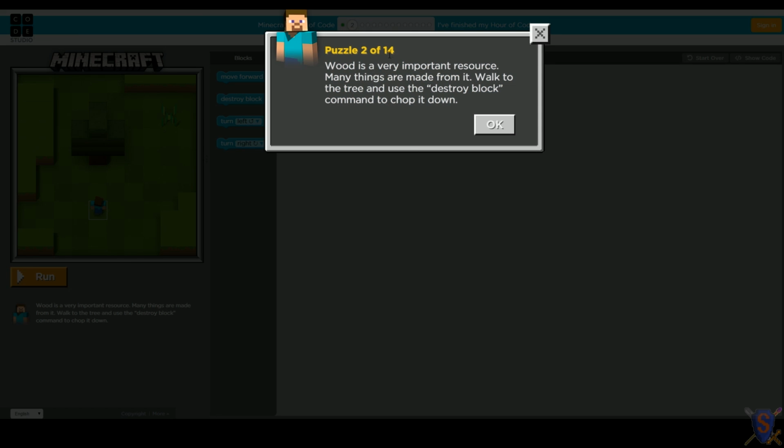All right, puzzle 2 of 14. We get to do 14 puzzles together. Wood is a very important resource. You're right. I usually start Minecraft by punching trees. Many things are made from it. Walk to the tree and use the destroy block. Ooh, this is a new block. Use the destroy block command to chop it down. Okay, so we need to chop down a tree. I think we can handle that. So go ahead and click OK.